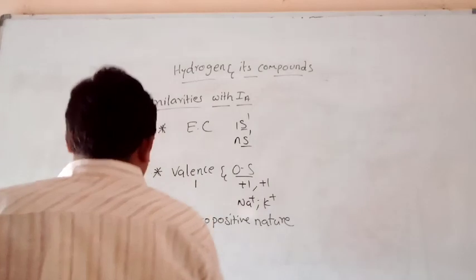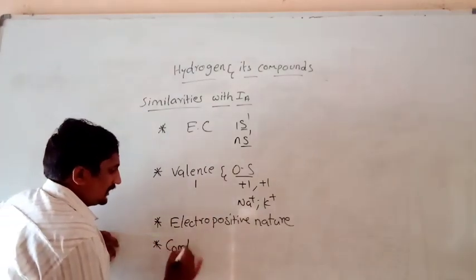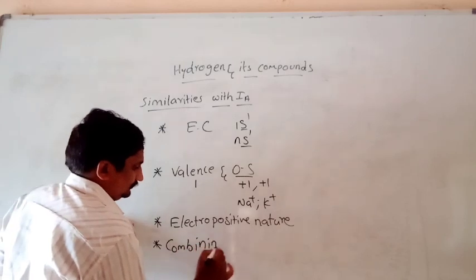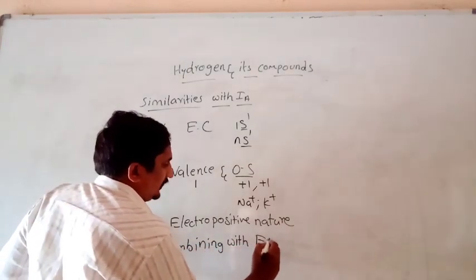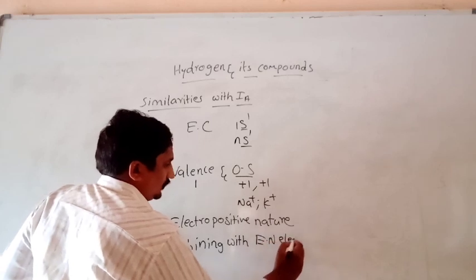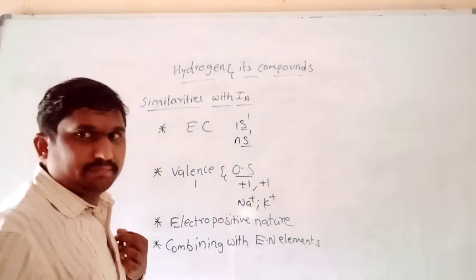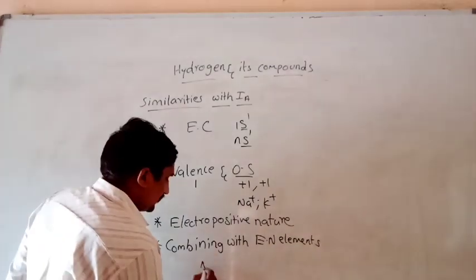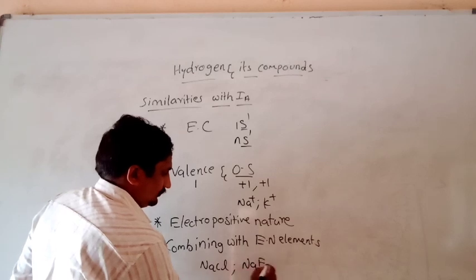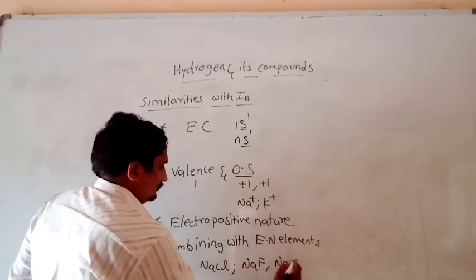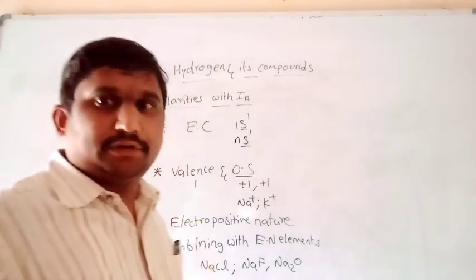And the next one, combining with electronegative elements. If you see the first group elements, they generally combine with highly electronegative elements.